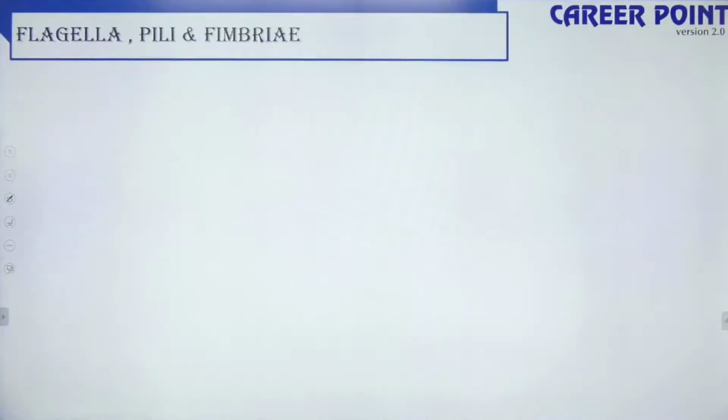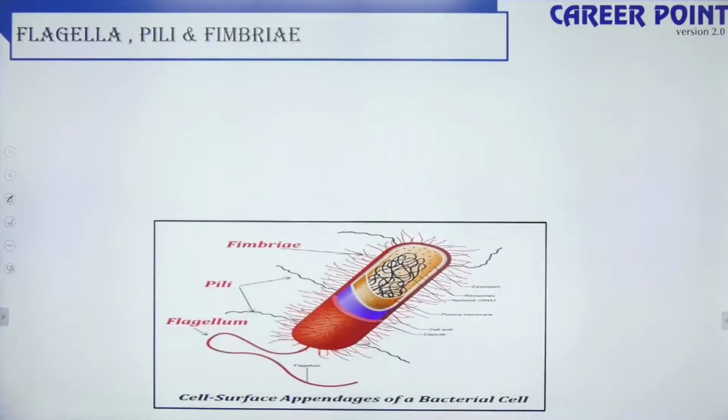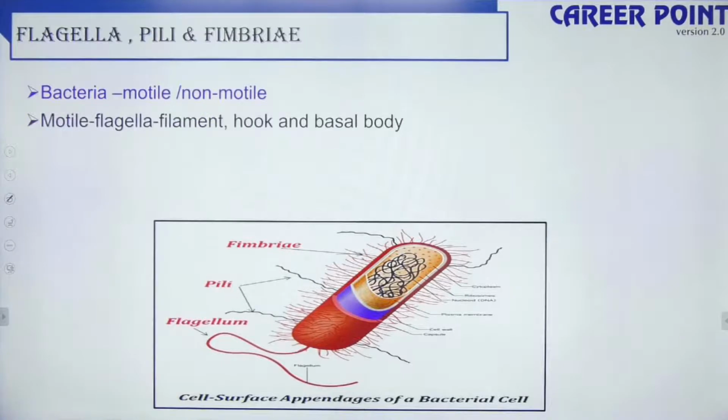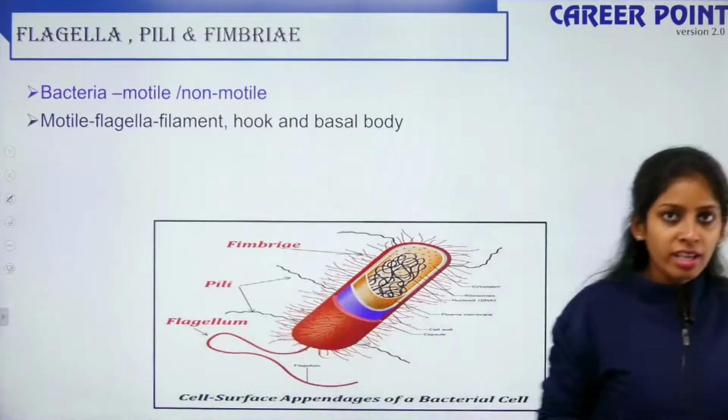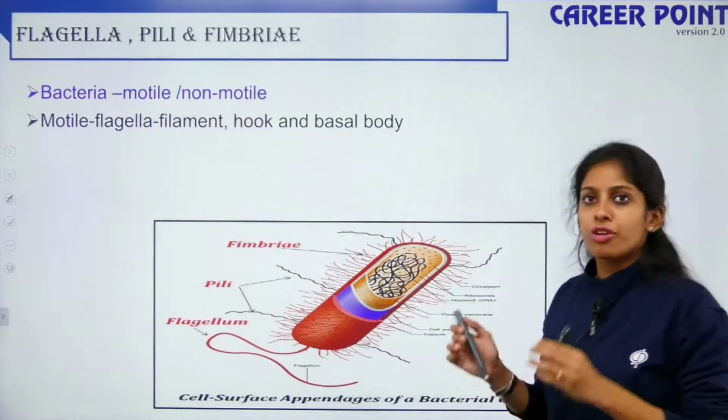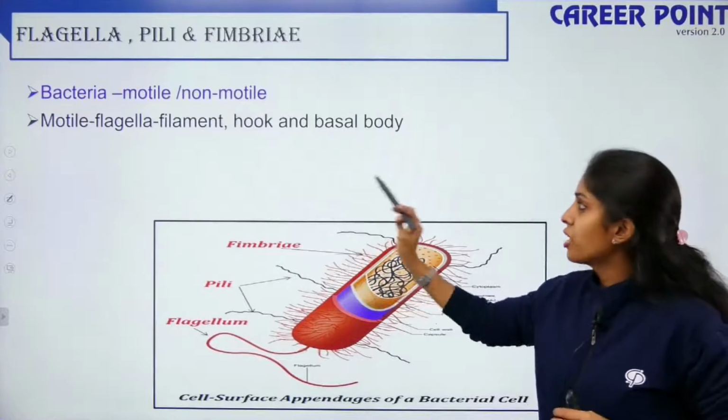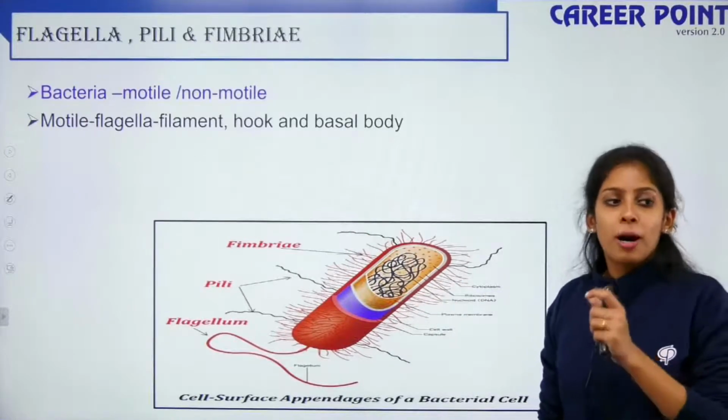Now talking about flagella, pili and fimbriae. These three sound similar, but they are not. Bacteria can be motile or non-motile. Your bacteria can move, otherwise it cannot. If they can move from your stomach to your intestine, then they should have some locomotory organs, right? If I want to walk from here to there, I have my legs. Similarly, for a bacterium to move from my stomach to my intestine, it should have a locomotory organ.